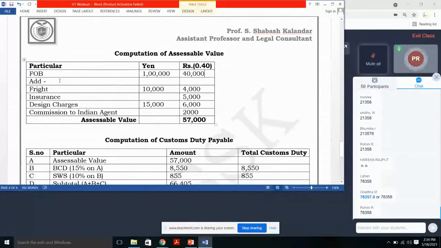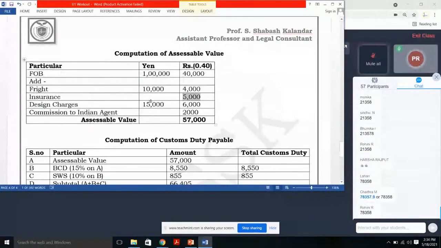So I have taken add, freight I have added, insurance I have added. Why I have taken freight directly means there is no air. If air would have been given, we would have followed the rules. Next, insurance I have taken the direct amount because it is given in the problem. If the direct amount would not have been given in the problem, we would have considered 1.125%.